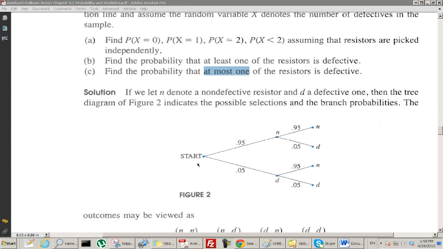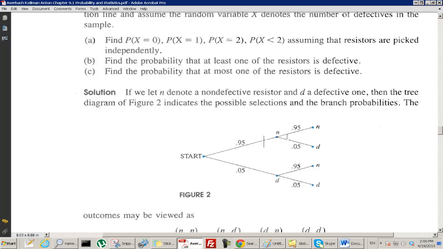So we're going to put a dot and call it start. And then we say, okay, what are the possibilities? Well, we might get one that's not defective, or we might get one that's defective. What's the probability that we go along this route? It's 0.95. And along this route? It's 0.05. Okay?